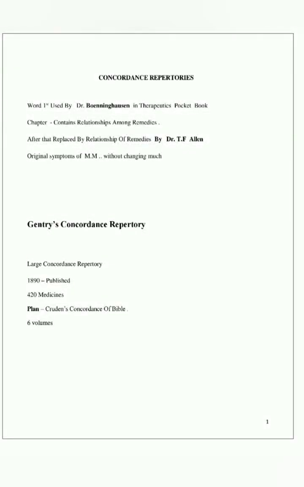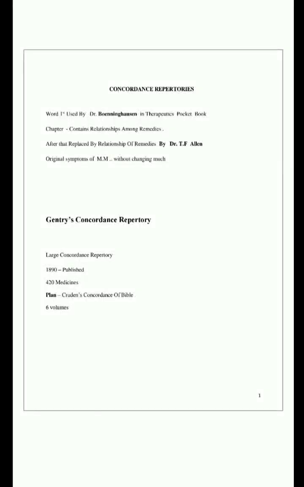Hello, doctors. Now we are going to see some important MCQ related points from Concordance Repertories. The word concordance was first used by Dr. Boenninghausen in the Therapeutic Pocket Book. This is an important MCQ.